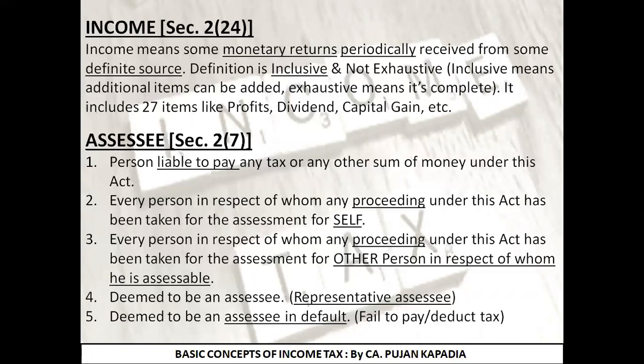Second we did was income. Three important points to remember in this. Your return should be in monetary terms. Second, you should be periodically receiving that particular thing. And last is, it should be from a definite source.